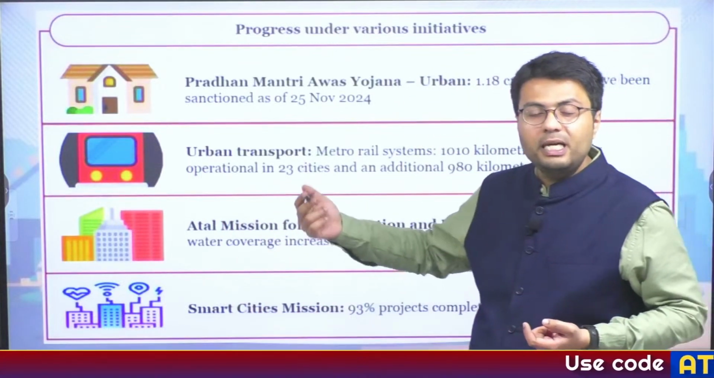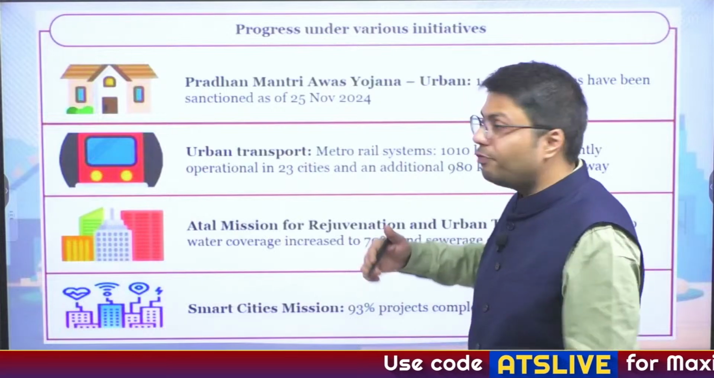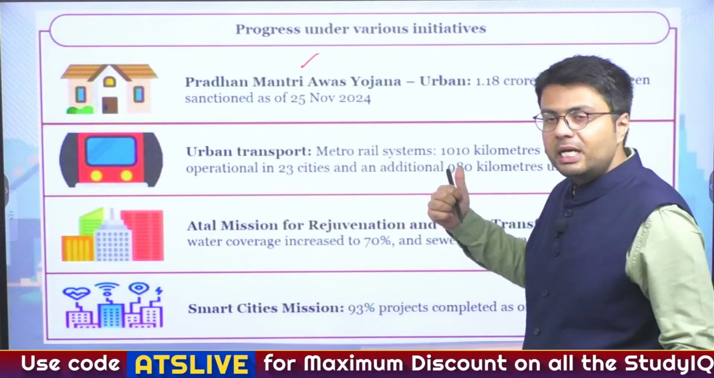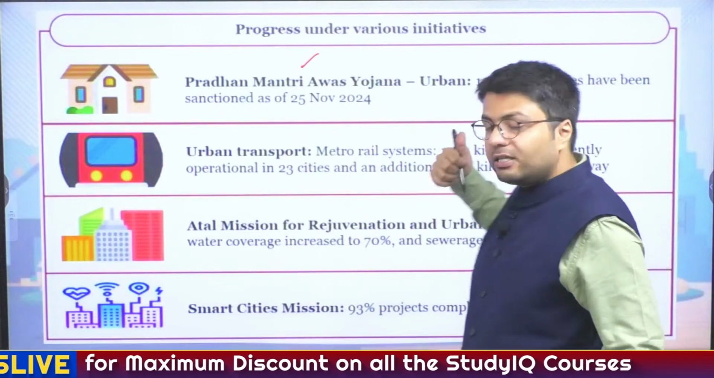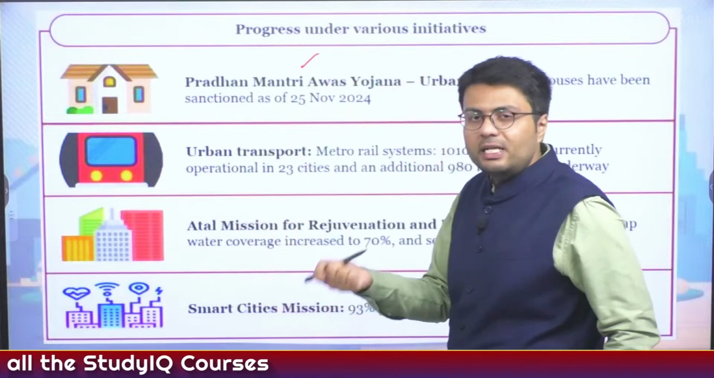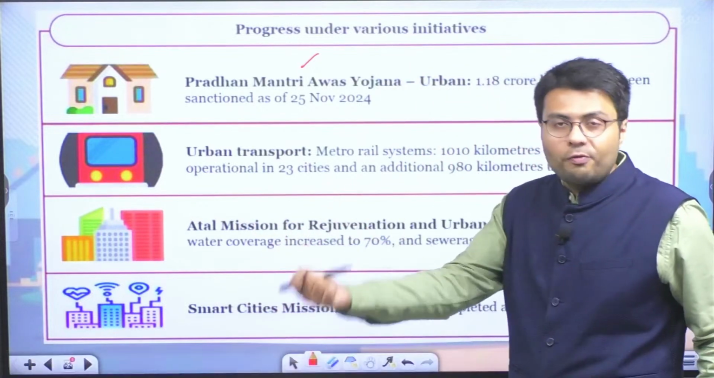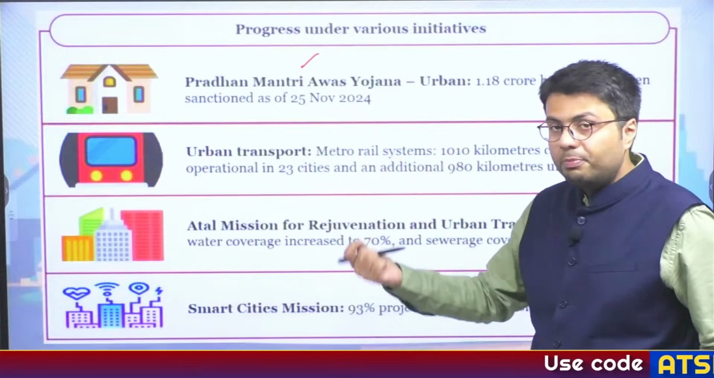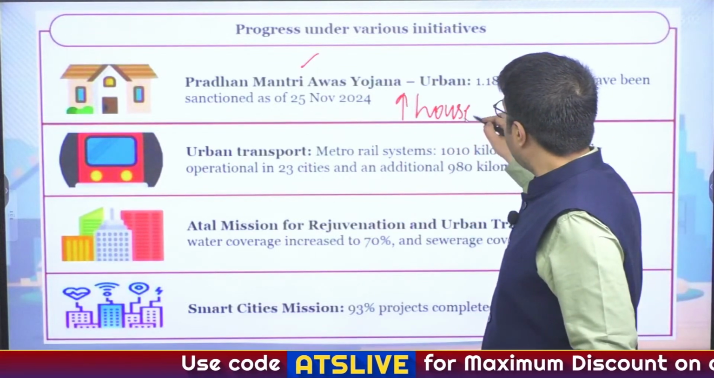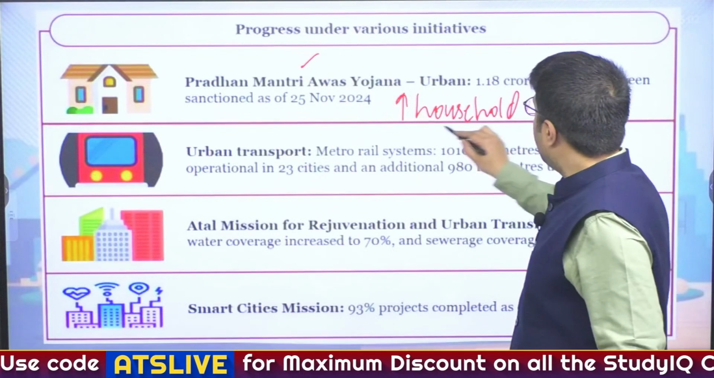First of all, the government has made provisions for construction of newer houses under the Pradhan Mantri Awas Yojana, its urban component, as 1.818 crore houses have been sanctioned, and more than 0.89 crores, that is 89 lakh houses, have been constructed in urban areas, which increases the supply of houses or accommodation in urban India.